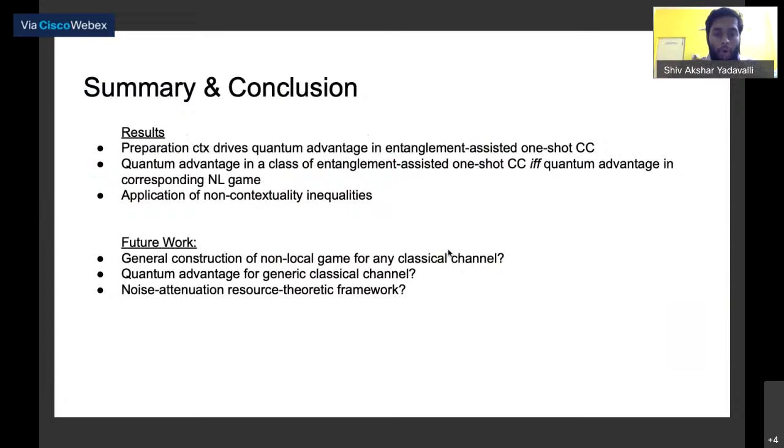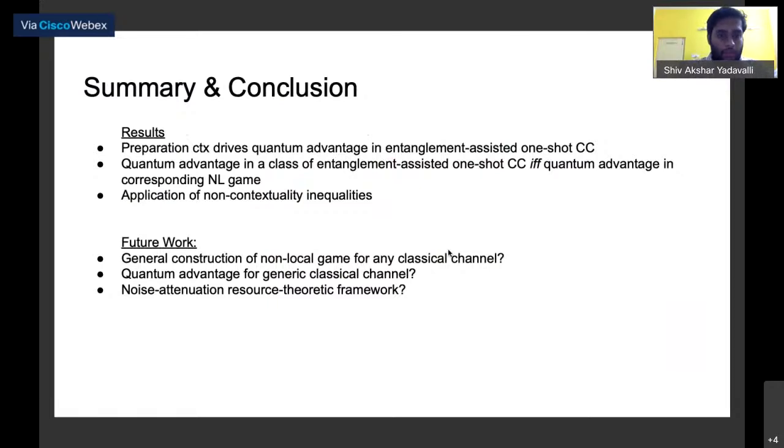Then we go further, introduce measurement non-contextuality, and we have an application of non-contextuality inequalities to bound our entanglement-assisted communication success probabilities using these graph theoretic invariants that we saw earlier. So this is an application for those inequalities, in some sense operationalizes them.